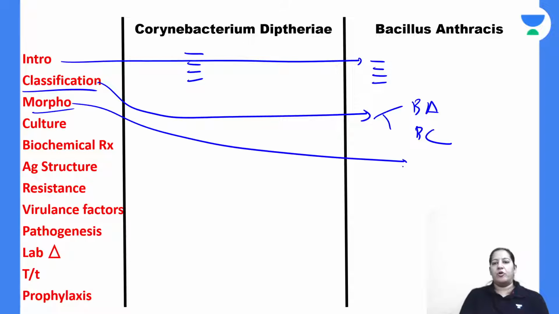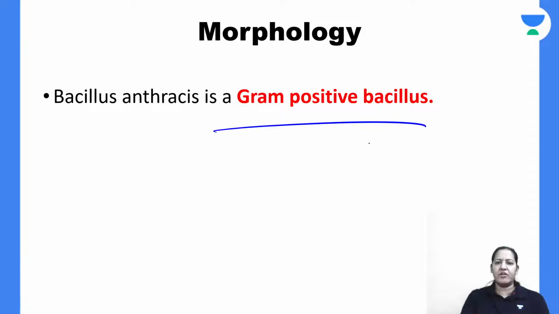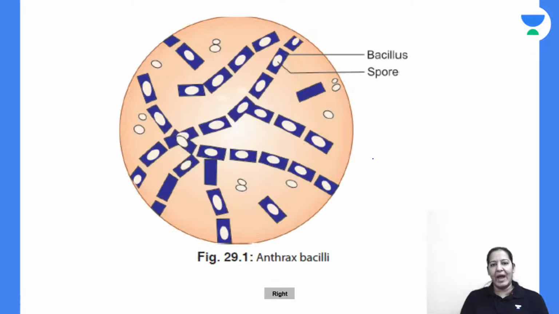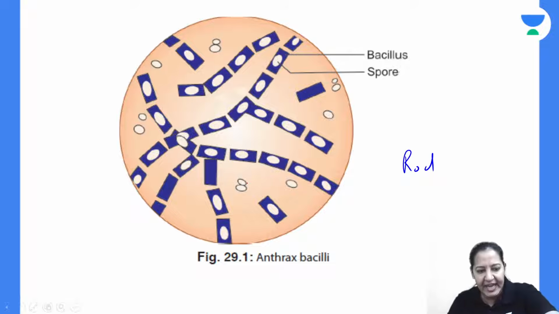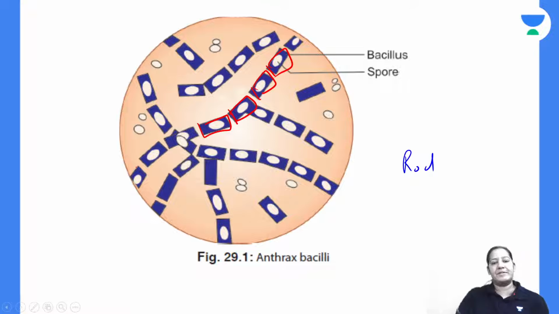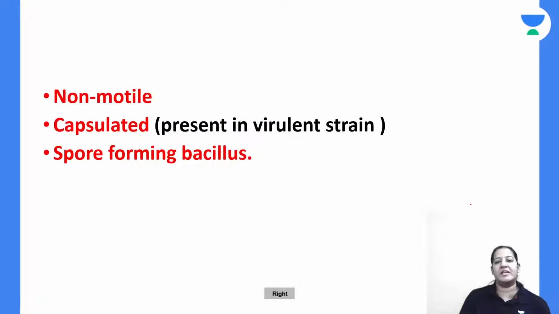Coming to morphology now. In the morphology, these are gram-positive bacilli, right? You can see the gram-positive bacilli, they are present in the form of chains, one behind the other like a rod. So this is the first bacterium, this is the second, this is the third, this is the fourth. Likewise, they are present. Inside each of them, a spore is present. So spores are present, but no capsule, no motility. These are non-motile.